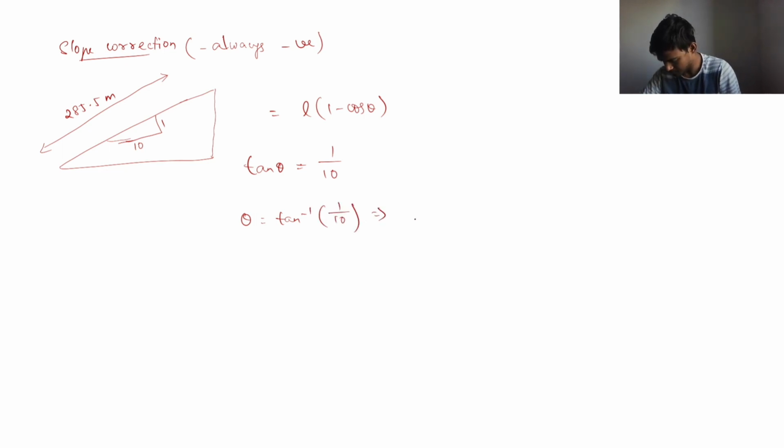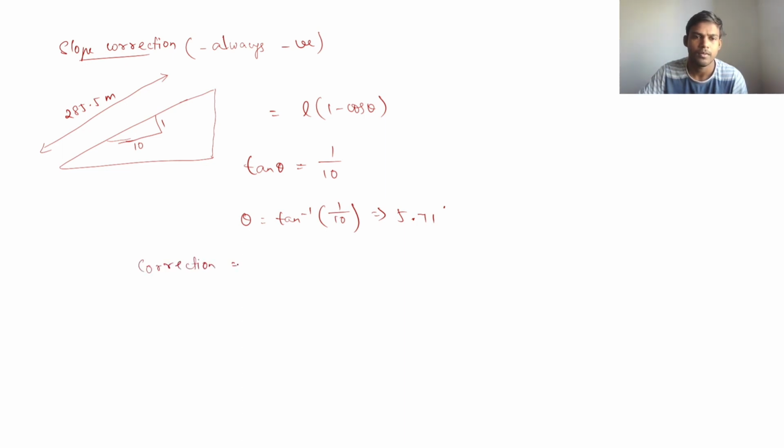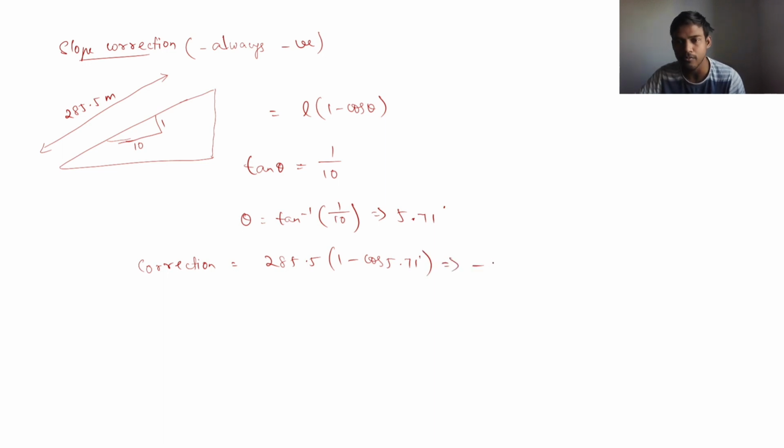Theta is equal to 5.71 degree. So the correction is equal to 285.5 L into 1 minus cos 5.71 degree. This is always a negative correction. It is equal to minus 1.417.